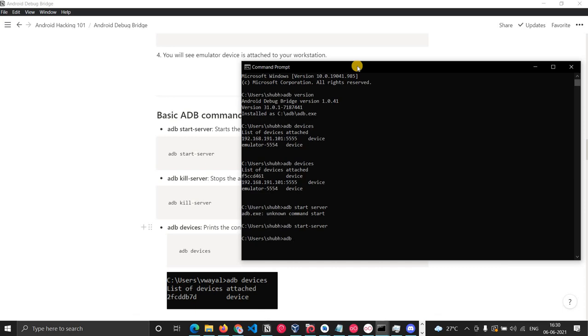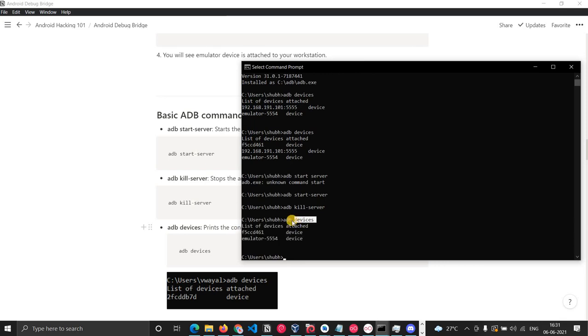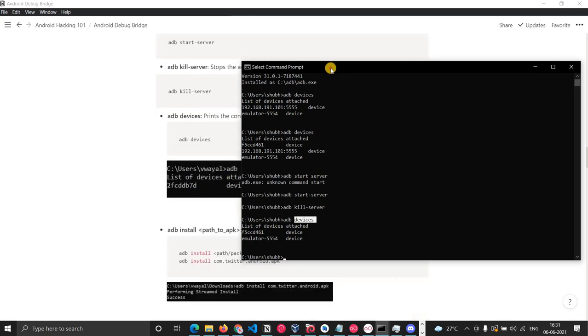You can even kill the ADB server. You do adb kill-server, and it will be killed. Now you do ADB devices again, and it will start on its own and show the list. So when I run any ADB command, it will be started.